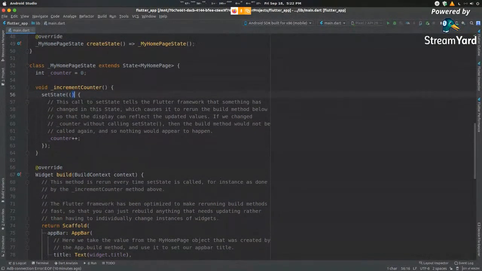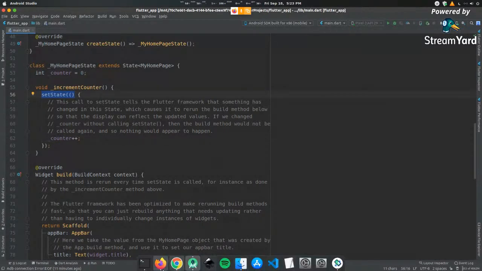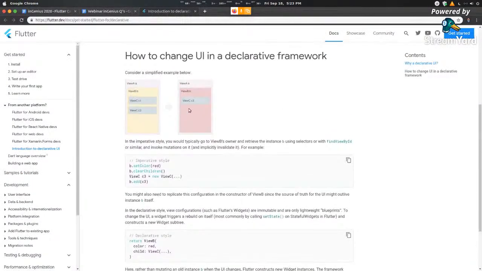And now let me come back to setState. Now you can't change the state of a variable in an imperative programming language, so what do we do? We call this function that goes by the name setState. SetState forces your entire view to be redrawn. So that means, let me head back to this diagram here, whenever I call setState, this entire view is discarded and this new view is created.